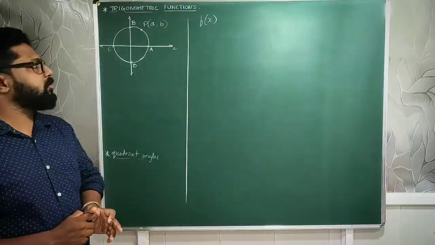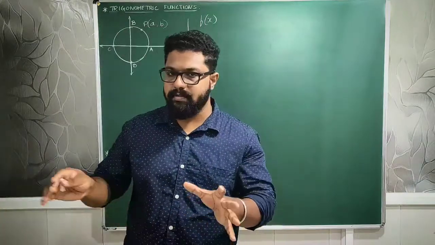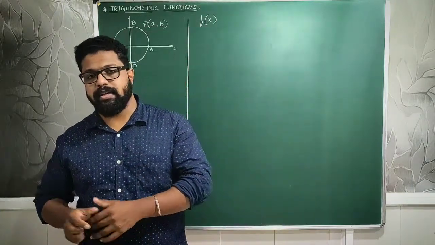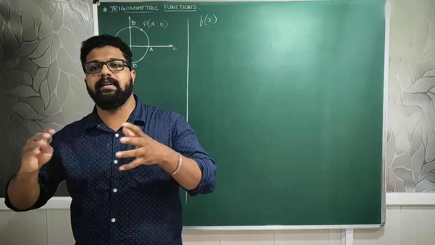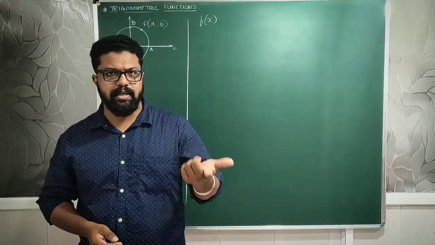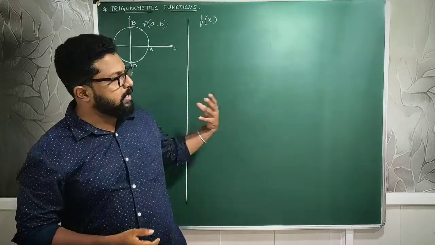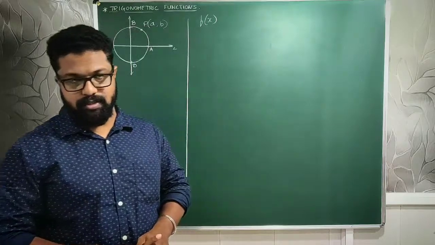So in this topic we will be studying the main chapter. The chapter deals with trigonometric functions, right? Till now we have understood the radian measure of an angle and how angle units are: radians and degrees, and how to convert between them. Now we are moving on to the in-depth of this chapter, that is trigonometric functions.